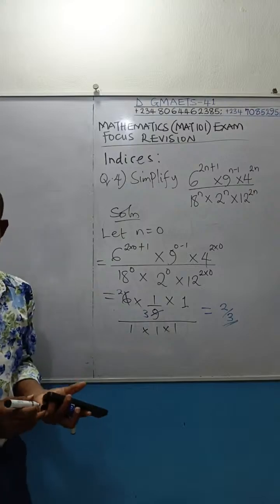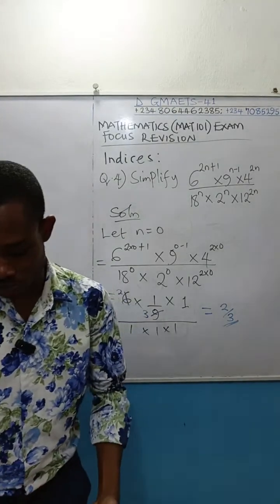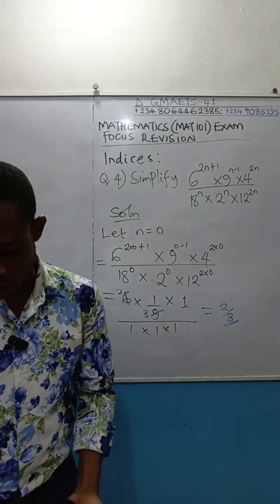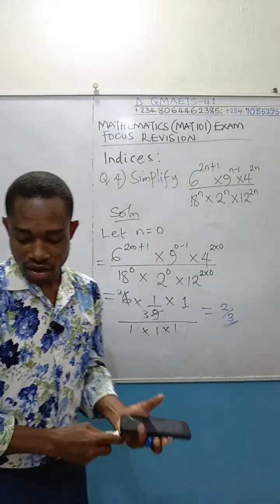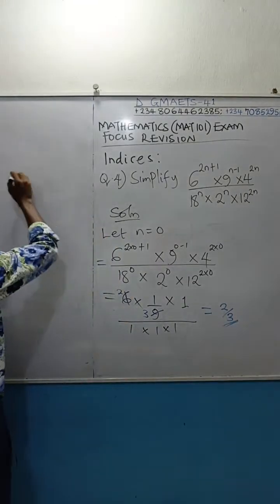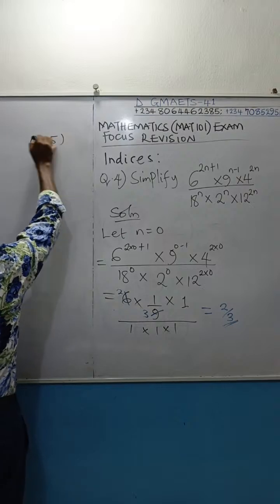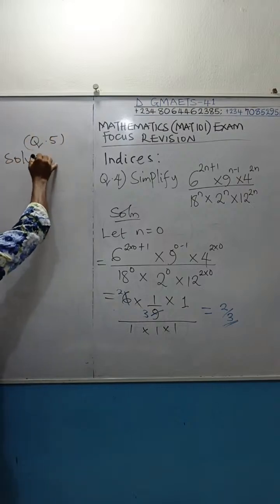The next question, let's take our first indicial equation problem, okay? We have this: 10 raised to the power y. In this case, question 5, you are asked to solve. Because this is an equation you should solve.